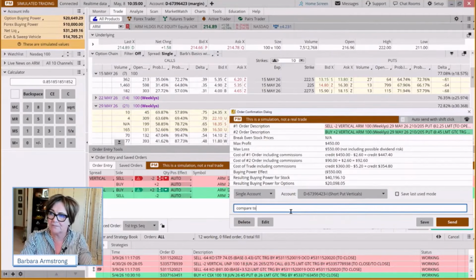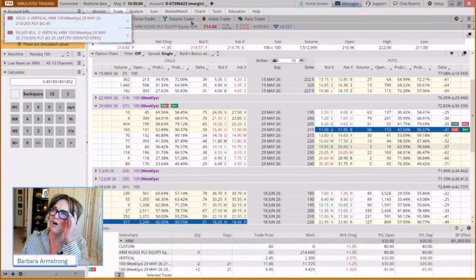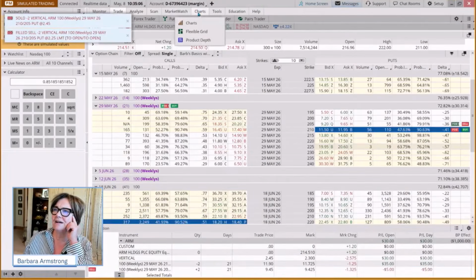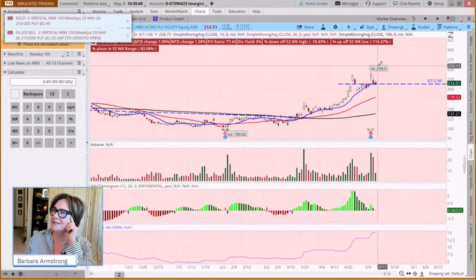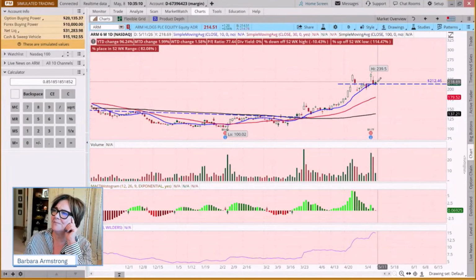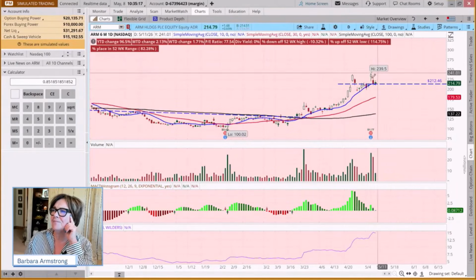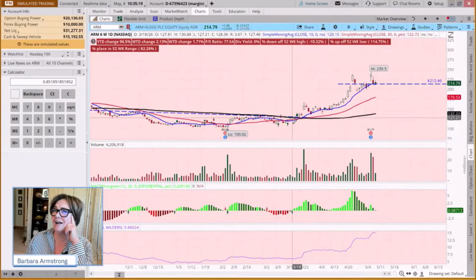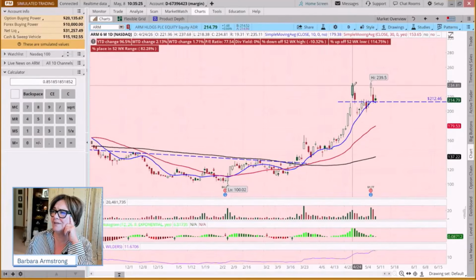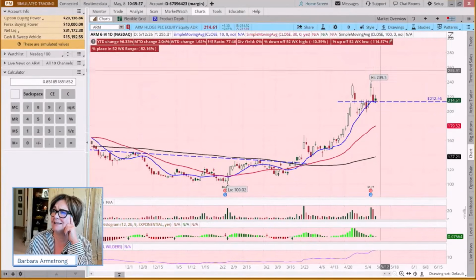Now, I also get asked a lot, well, we're going to compare this to a long call vertical. And we talked about this the other day, and we did some long call vertical trades and then some short put vertical trades. But we might say, well, here we'd rather do this as a short put vertical because it's been kind of consolidating. But with this, like this stock has really, since it broke out, it's really been uptrending with a significant amount of momentum, hasn't it?